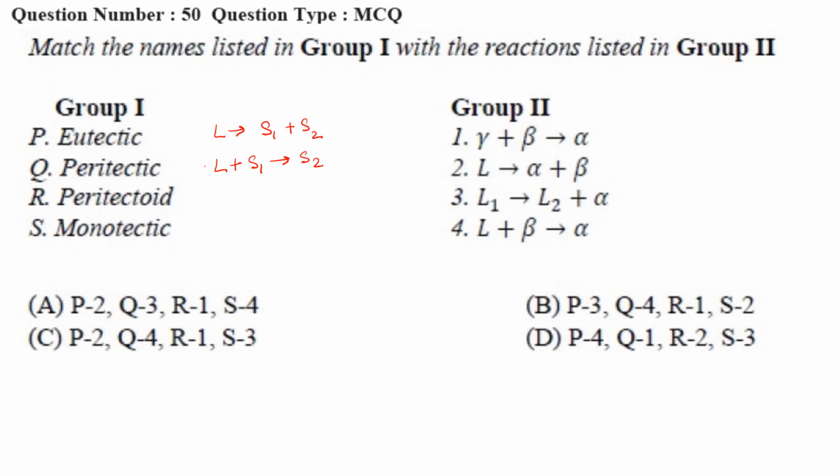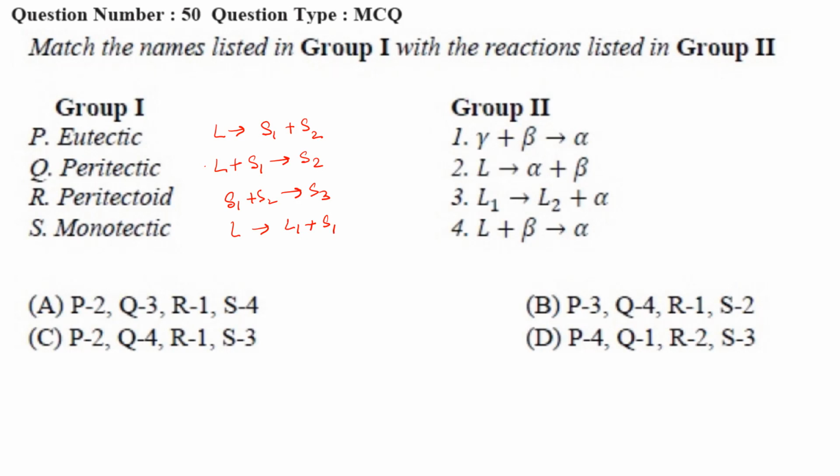Peritectoid: we know that in the eutectoid reaction, one solid gives two other solids. So in peritectoid, two solids will give a third solid. Now here monotectic. You need to remember that in monotectic, liquid gives another liquid plus solid.